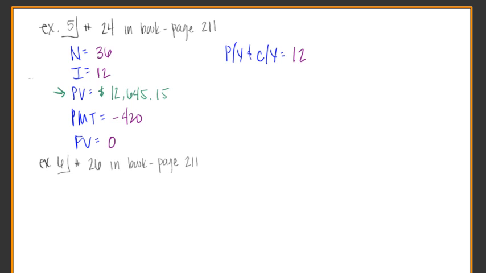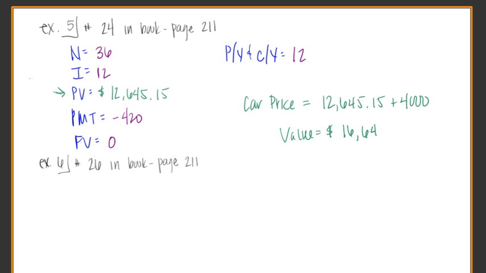Now going back to the question, it asks us what is the cash price of the car. Remember, this present value is how much she's taking the loan out for, because anytime you're doing this, it's all about a loan. It has nothing to do with the total value. Because she said in that very first sentence that she made a $4,000 down payment on the car, the car's value is going to be the $12,645.15 plus the initial down payment she made. So the real answer for the value is going to be $16,645.15. And so that's the answer to the problem.